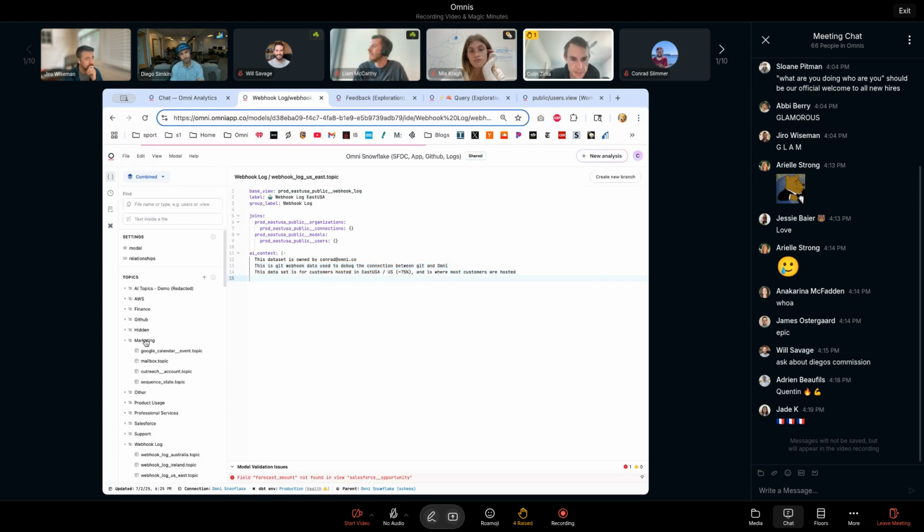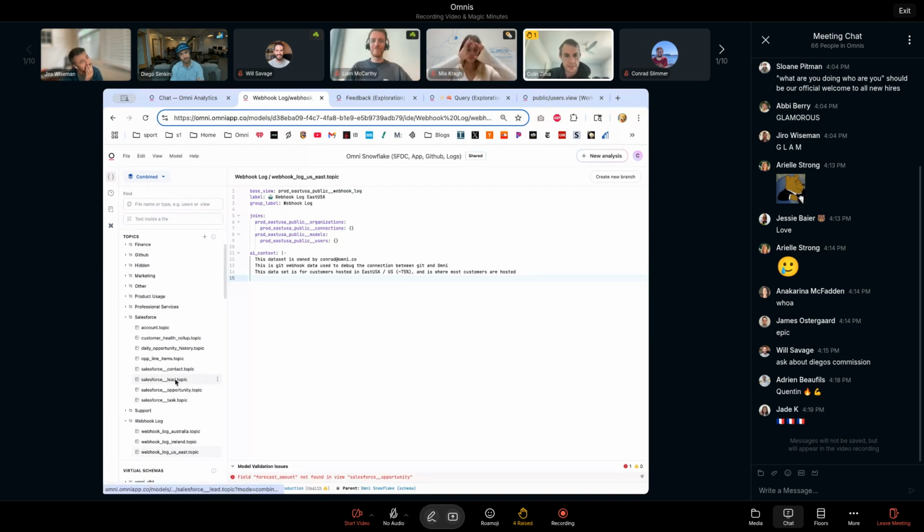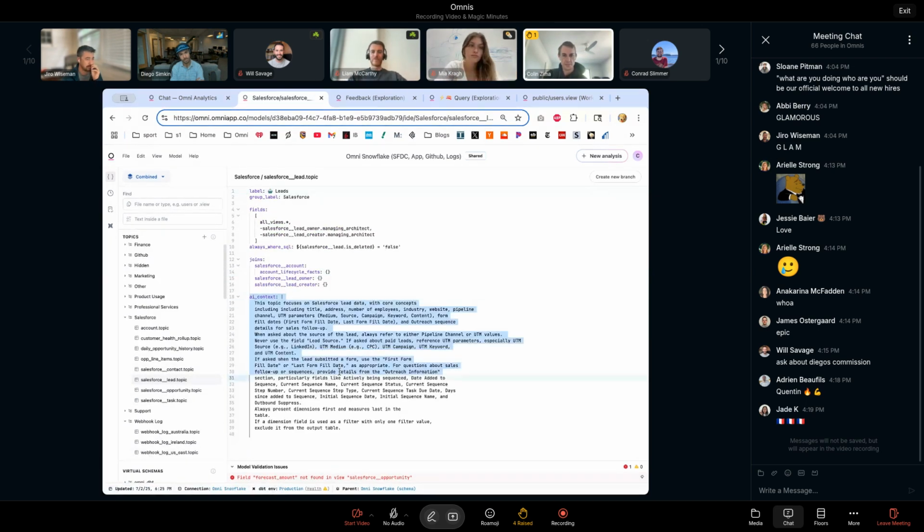Another example was I had the Salesforce data and I had no idea what the leads table is for. So I asked Jonathan to come put some text in here. I literally just said, hey, can you put an overview of what this stuff is? And this is where you can actually start farming things out and getting the whole company involved in describing what this thing is for. It is very, very easy work. There's just an infinite long tail because it's going to keep missing stuff and we want to keep going back and tuning it.